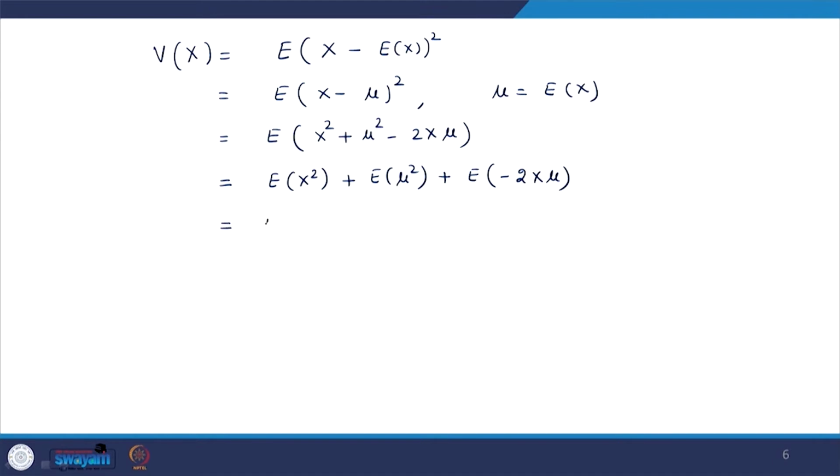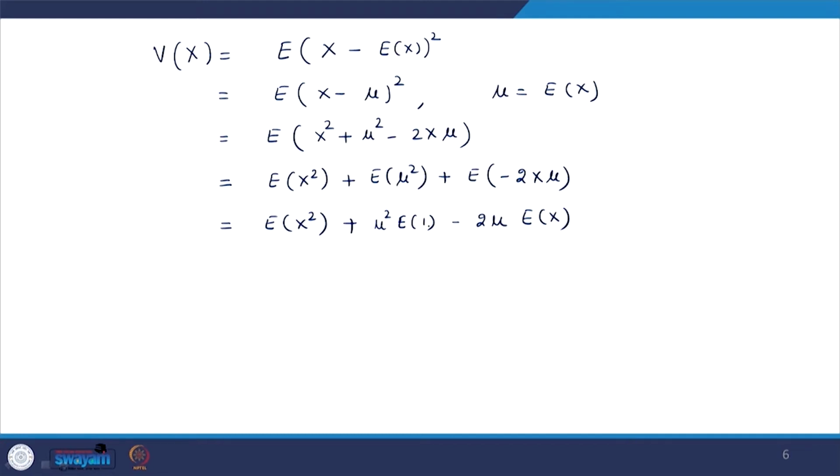So, it is the expectation of x square plus, now mu square is a fixed value. The mean of a random variable is a fixed quantity, so this will come out. This is simply mu square times the expectation of 1. And here minus 2 mu will come out, and it will be nothing but the expectation of x, because minus 2 times mu is also a fixed quantity.